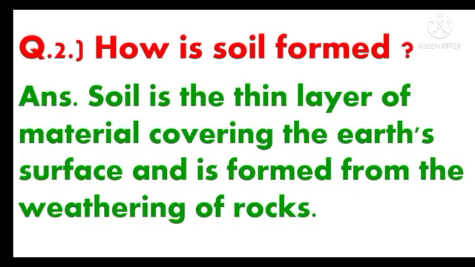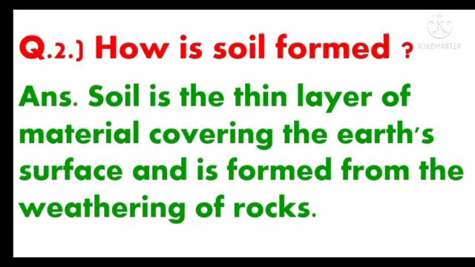How is soil formed? Now students, you came to know what is soil. But do you know how soil is formed? Soil is the thin layer of material covering the earth's surface and is formed from the weathering of rocks. Do you know what is weathering of rocks? Weathering is the breaking down or dissolving of rocks and minerals on earth's surface.